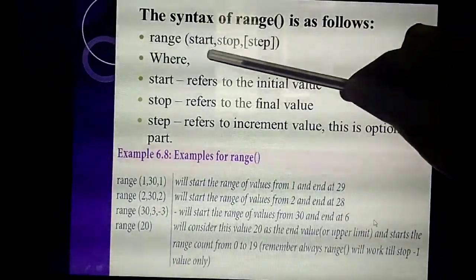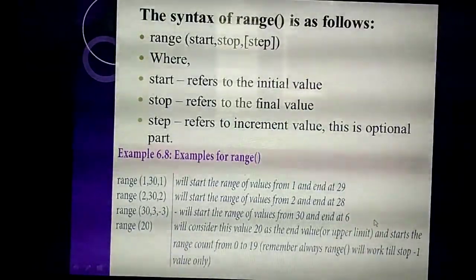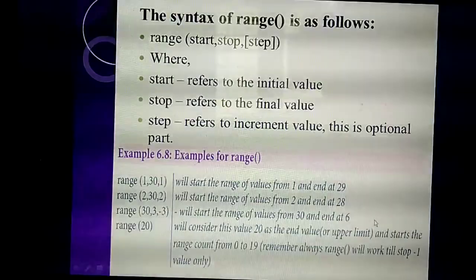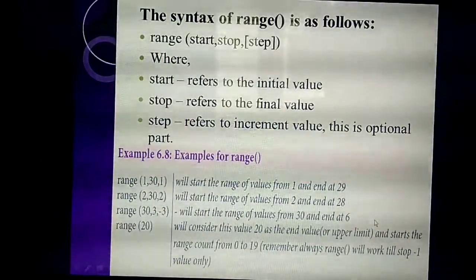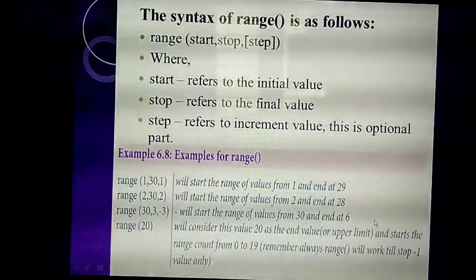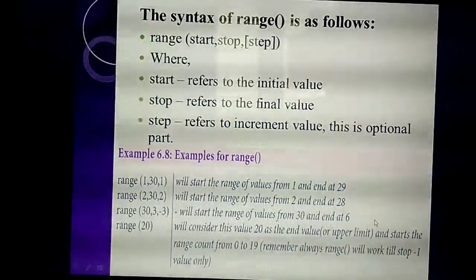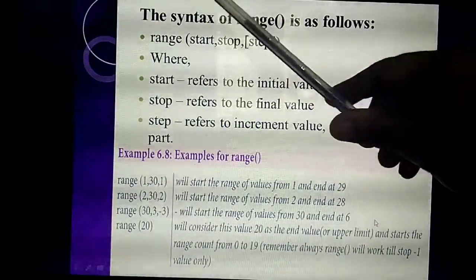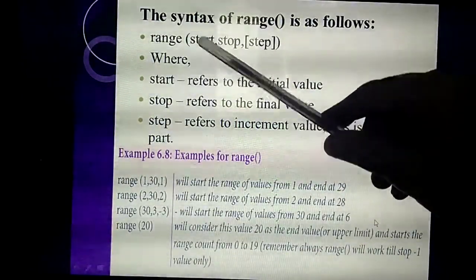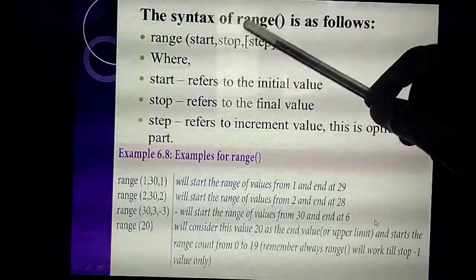Range of start, stop and step. Similar to the for loop in C, i equal to 0, then i less than or equal to 5, i plus plus, the same thing only. Okay, so don't get confused. What's the syntax? Range of start, stop, step.